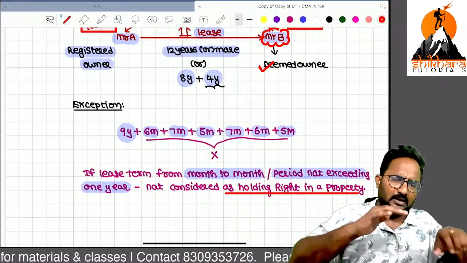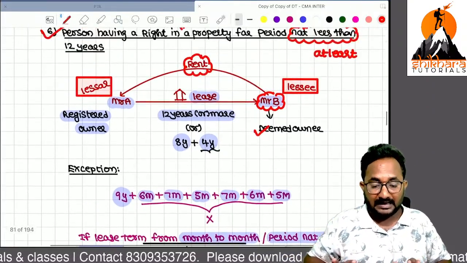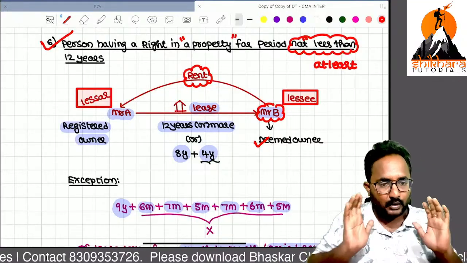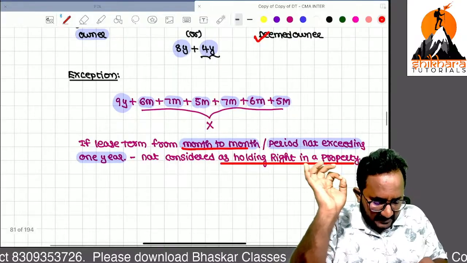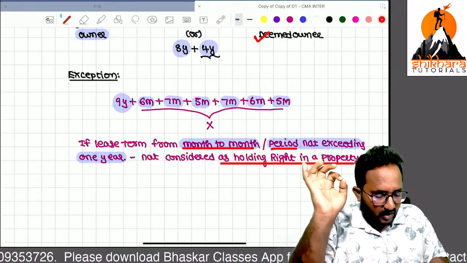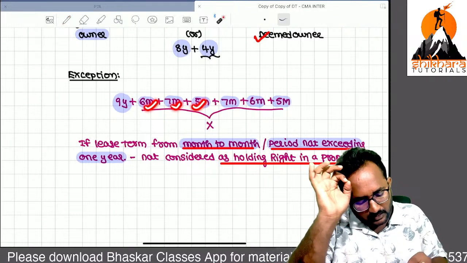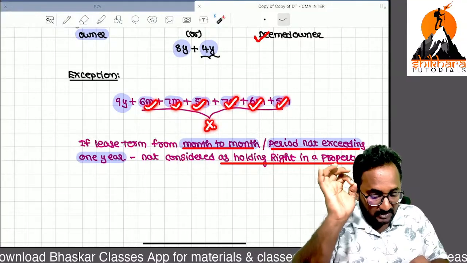So if you have taken 12 or more years in total, that's okay. Or if you have taken the first 8 years, then 2 years, 2 years, 2 years, that is also okay. But if your renewal term is on a monthly basis or the period is not exceeding 1 year, that is not considered as a term of lease.